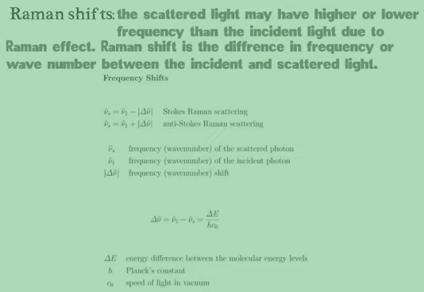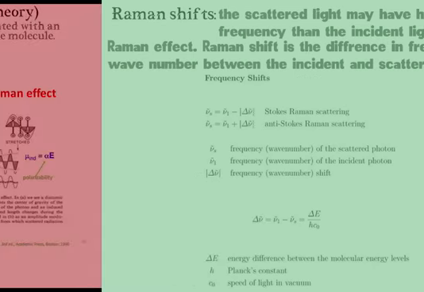It is also written as delta E by h c naught, where mu bar is the wave number of incident light, that is 1 by lambda, and mu bar dash is the wave number of scattered light, 1 by lambda dash, where delta E is the energy difference between molecular energy levels, h is Planck's constant, and c naught is the speed of light in vacuum.